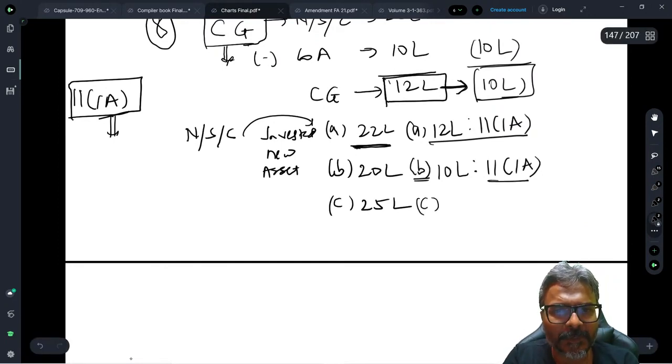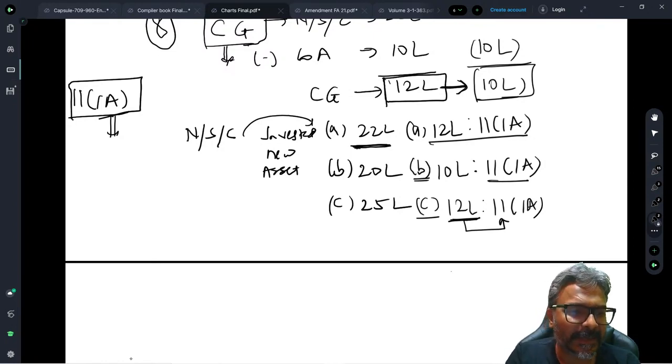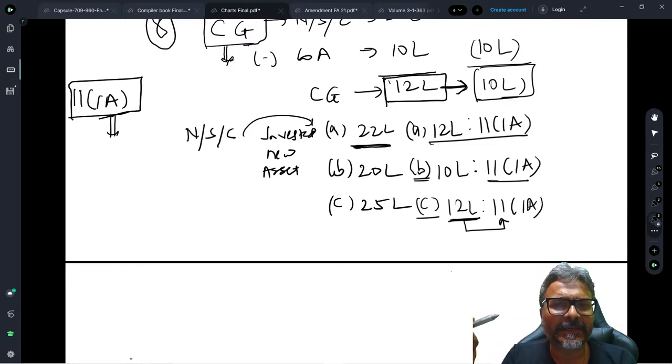And coming to the last point, students, point number C. Here, full 12 lakhs will be exempt under 11(1)(a), because the entire net sale consideration has been invested in acquiring the new asset. However, there is an extra 3 lakhs that you have invested in the new asset.